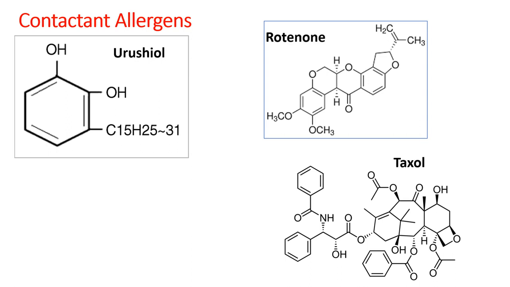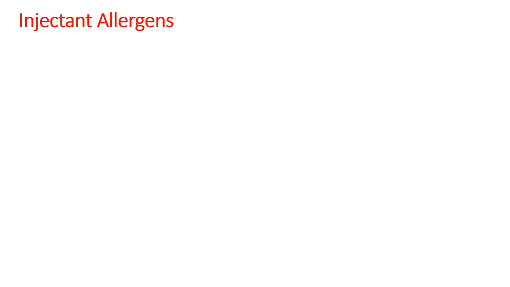These are chemicals like urushiol, then rotenone, which is obtained from derris root, and Taxol obtained from Podophyllum. These are the common ingredients that cause contactant allergy, allergy through direct contact with the skin.